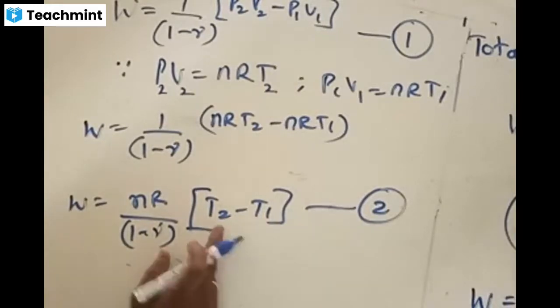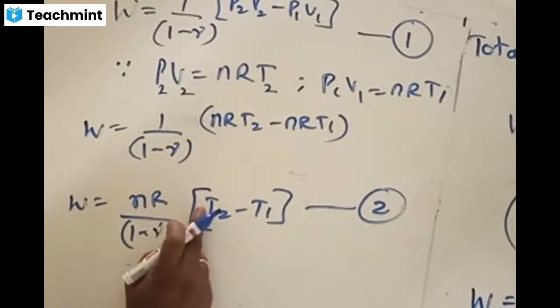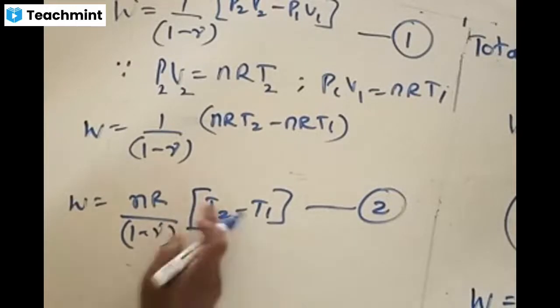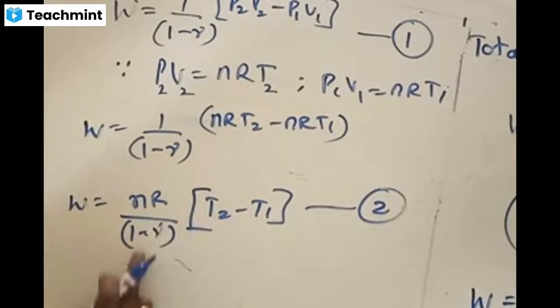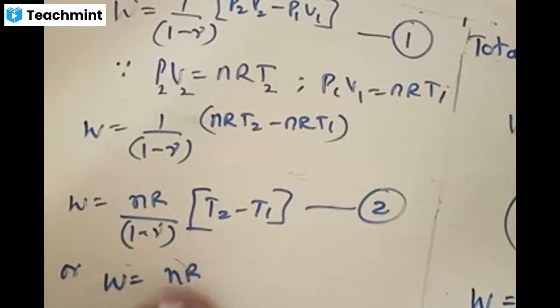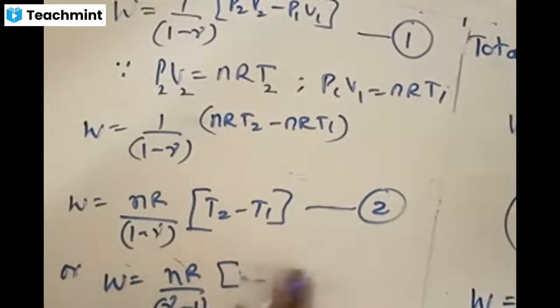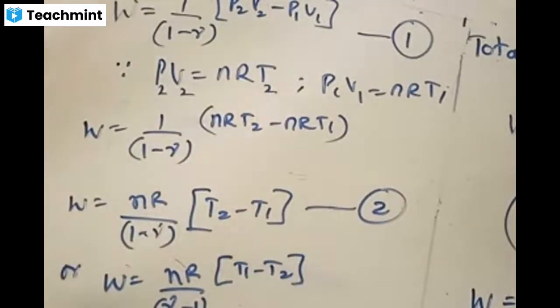If you want to write this as T1 minus T2, you can take the minus common here. If you take the minus common, that minus can go here, and you can modify this as W is equal to nR by gamma minus 1 times (T1 minus T2). Right? Just check whether you can write this or not. T1 minus T2. Can you write like this?